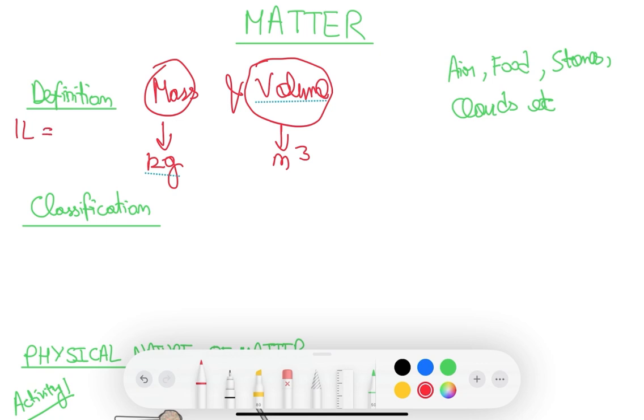1 liter is equal to 1 decimeter cube. 1 liter is equal to 1000 ml, and 1 ml is equal to 1 centimeter cube.